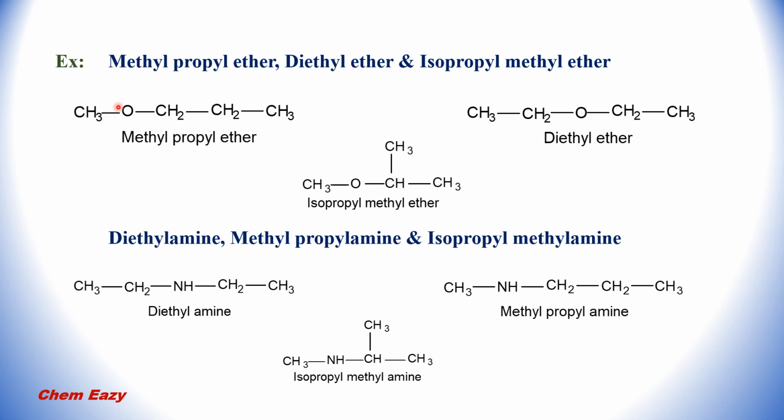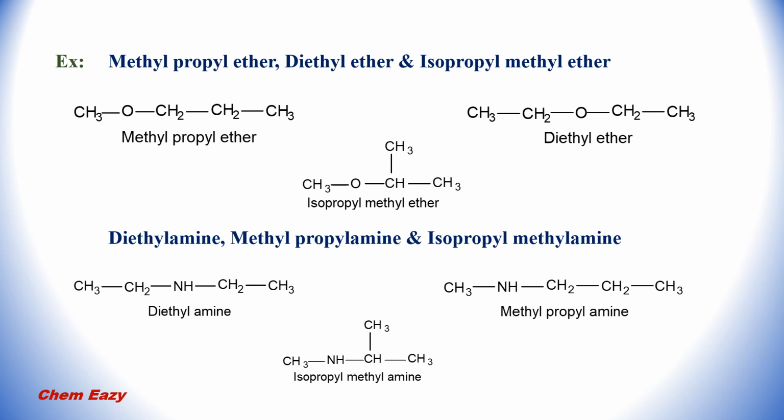You can see here in methyl propyl ether, this is the functional group. On the right side, 3 carbon atoms are there, that is a propyl group, and on the left side only a 1 carbon methyl group is present. In diethyl ether, both sides have ethyl groups, that is 2 carbons. In isopropyl methyl ether, the left side has a 1 carbon methyl group, and on the right side an isopropyl group is present. All these three have the same molecular formula, but they are metamers.